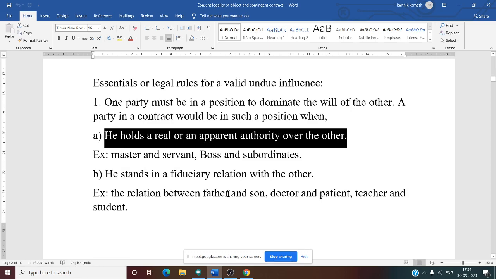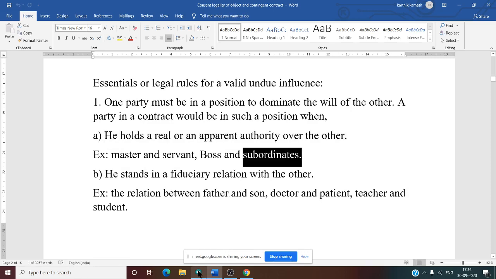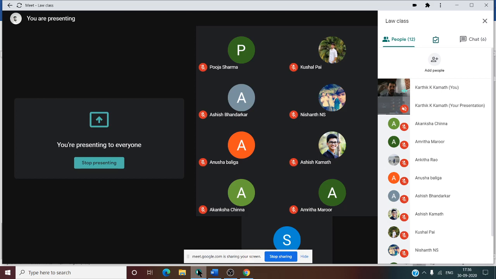What example can you give? Master and servant, boss and subordinate, police inspector and constable. See this, inspector, constable, one is a boss and the other person is working under them. So in these cases, the party which is in a higher position can influence the other party. That is the meaning of undue influence. Suppose teacher and student also. The teacher is in a higher position, so the teacher can use that power to induce the party to enter into a contract.